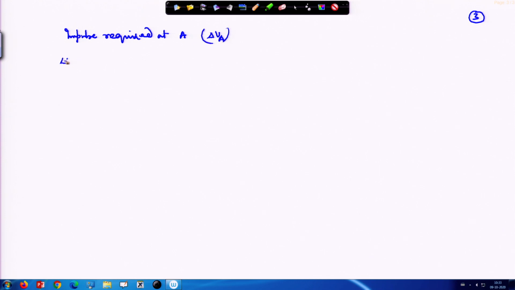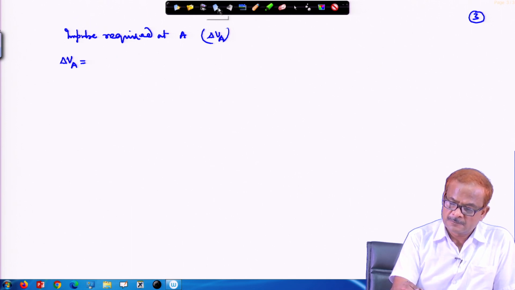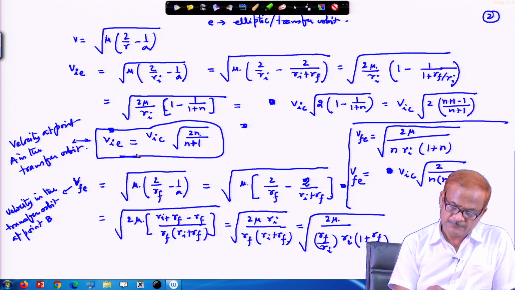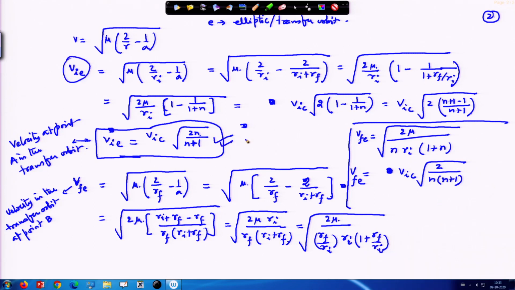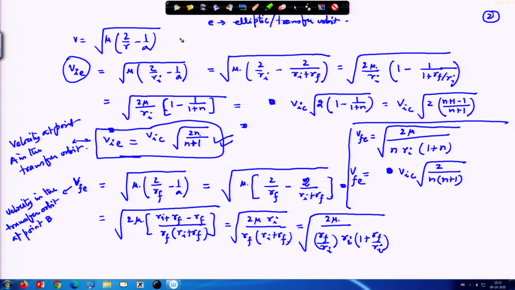So, delta V_A will be given by this V_IE, which we have derived here. So, let us name this as 1, 2, then 3, and this we name as 4. This one is the 4th.